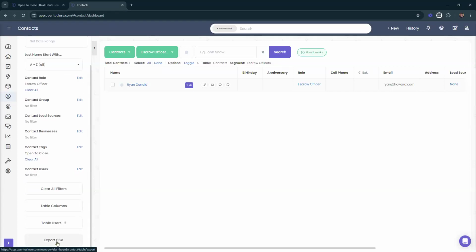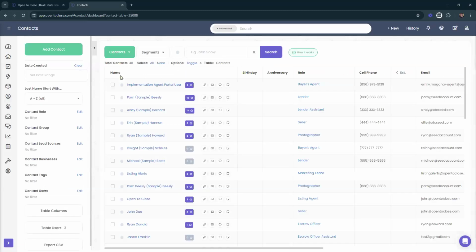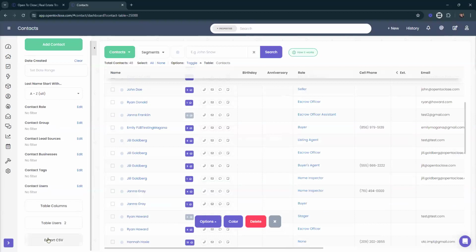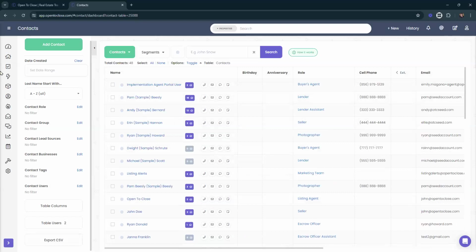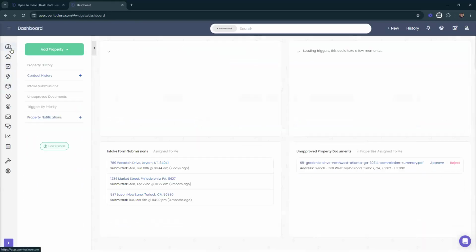If you haven't given your team members access, it's going to be going into their permissions, making sure that their permissions are set up. But if you've given them access, you can have them select any number of people and click on export CSV and they can export those contacts from Open to Close. So just a couple things. We'll be going through those soon and making some updates and posting what we can do and what we can't do.